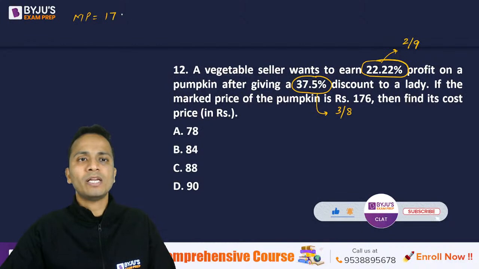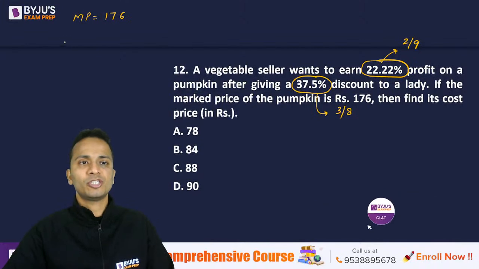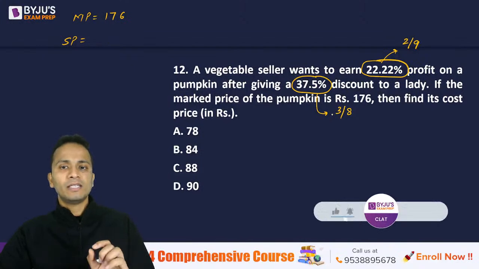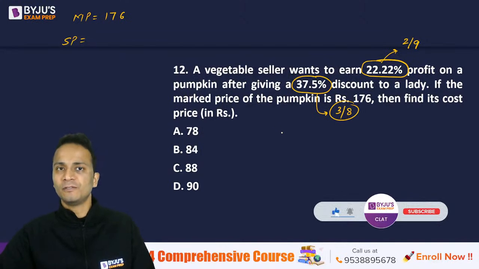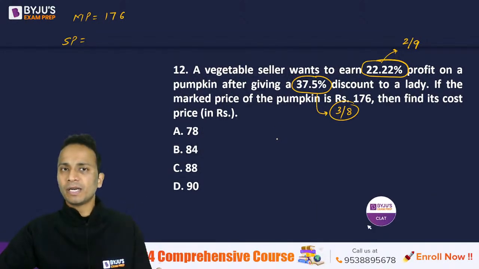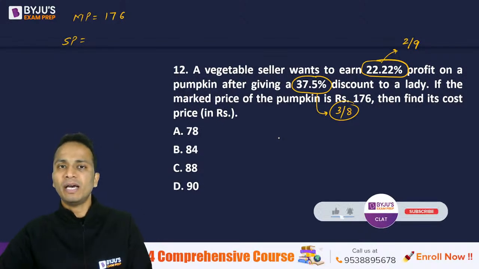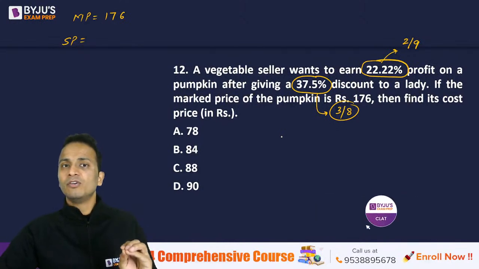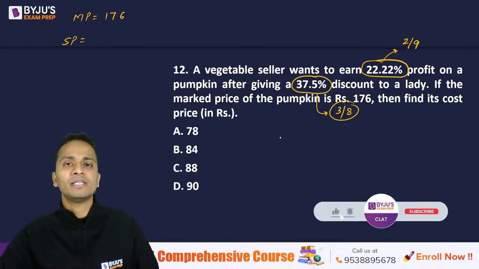The mark price is 176 rupees and there is a discount of 37.5 percentage. So I can say that selling price will be equal to, now since there is a discount of 37.5 percentage, which is 3 by 8 as the fraction. So that means marked price will be reduced by a fraction of 3 by 8 and I can obtain the selling price. So basically, listen carefully.